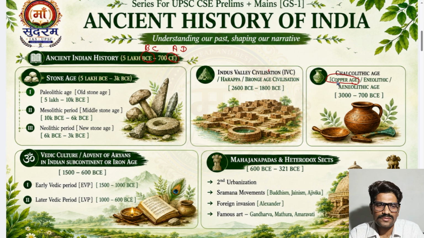Because they were not making bronze, they simply extracted the copper and delivered it to the urban center traders. So this is the Chalcolithic age, and these are places where the IVC did not exist, though some lived near the IVC sites. They made copper artifacts and copper utensils. You can see this is copper, not bronze.